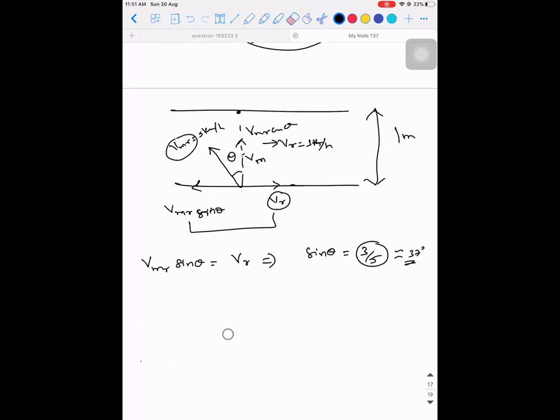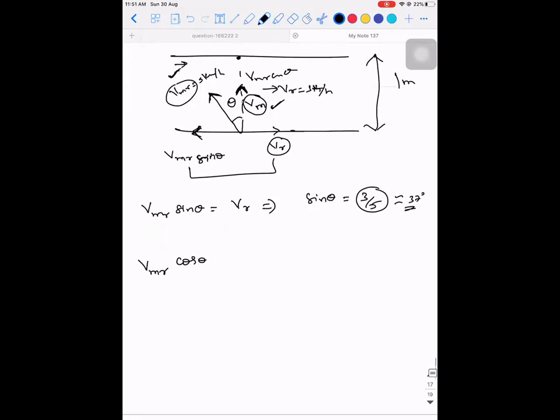So observe, what is his objective? His objective is to go straight, right? So for him to go straight, instead of going straight, he's starting in this direction so that there is a drift and he is able to go straight. So the velocity of the man is nothing but velocity of the man with respect to river cos theta. Can I say this? Because this component of velocity is what is giving the man the velocity. So VMR cos theta, and this will be VMR sin theta. So VMR is 5 into cos theta. If sin theta is 3 by 5, cos theta will be 4 by 5. Answer will be 4 km/h.